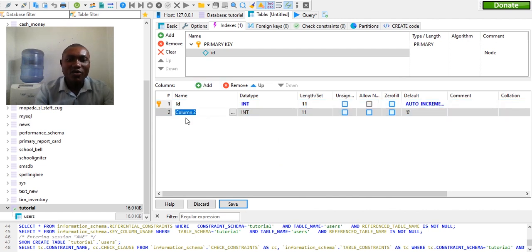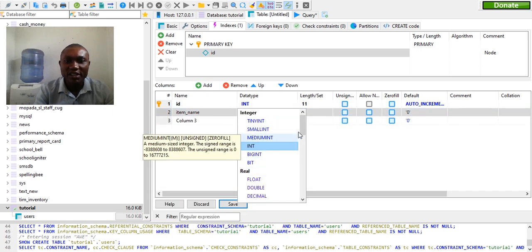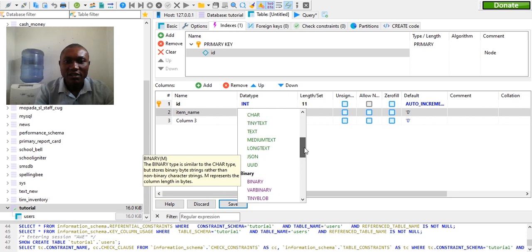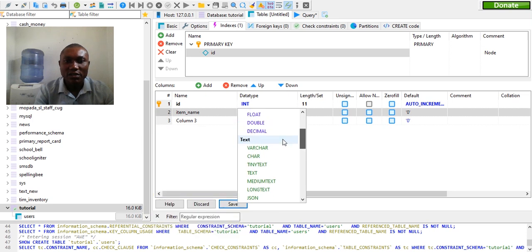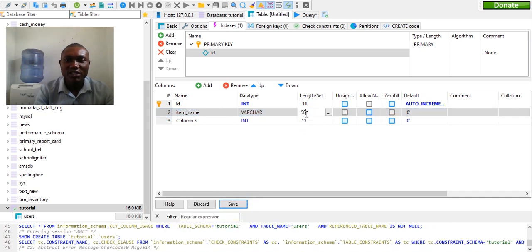Then we add another one, we call it item name. Alright, add another one. This is supposed to be voucher. This is for the voucher. Alright, and let's make it 255.